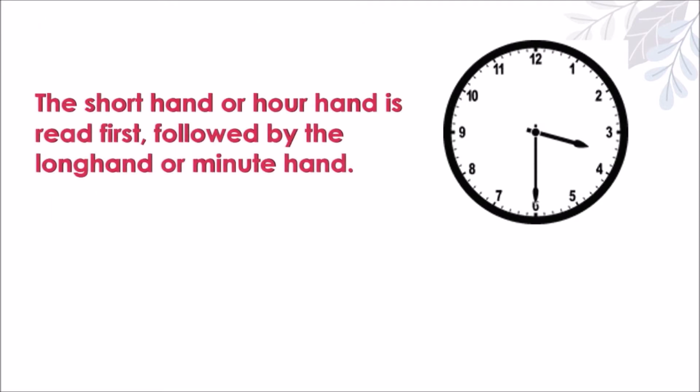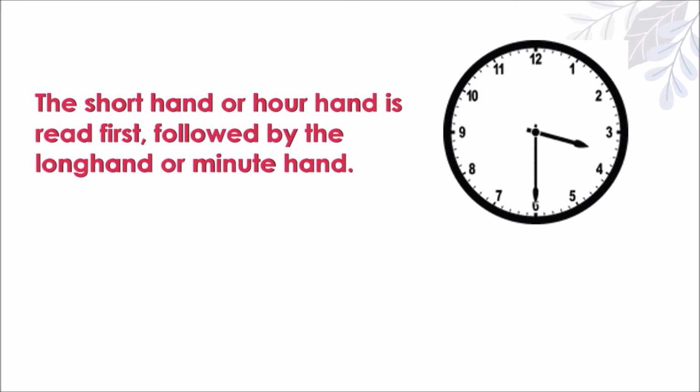Next, the short hand or hour hand is read first. So kids, when you read the time, you need to look first for the short hand, because the short hand tells the hour. Then followed by the long hand or minute hand, okay? You need to focus first on the short hand because it is the hour, and the long hand is for the minutes.